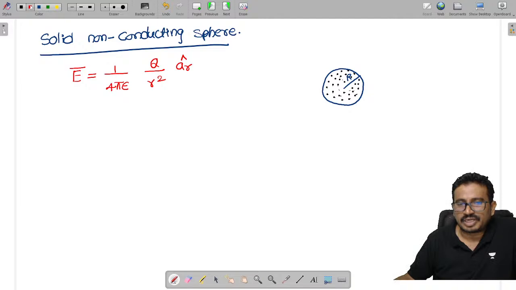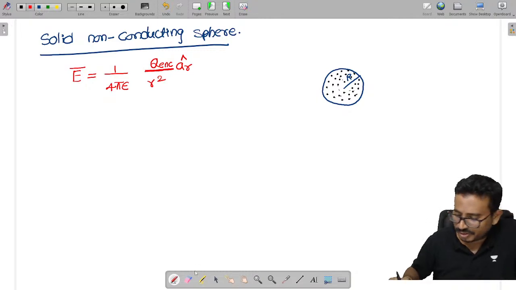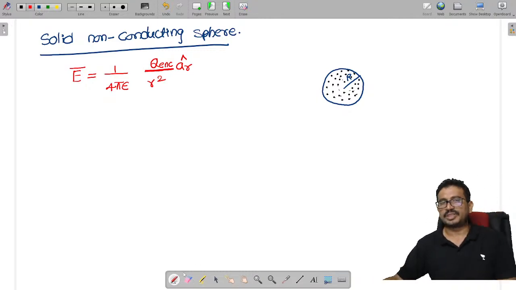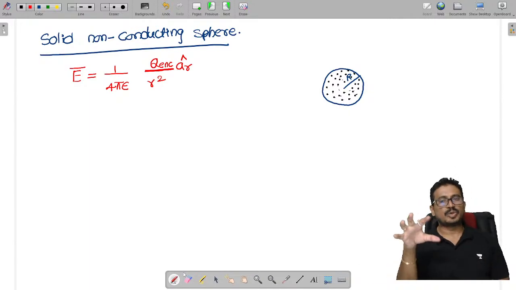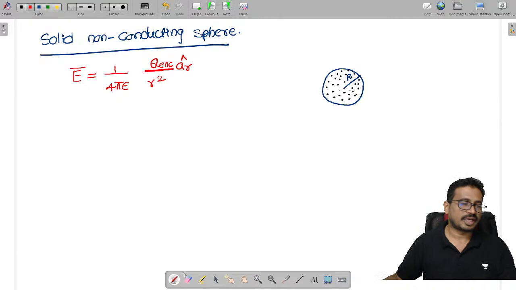So whenever we have spherical charges, according to Gauss law, this Q we can convert in the form of Q enclosed. What does Q enclosed mean? The charge enclosed by the Gaussian surface.